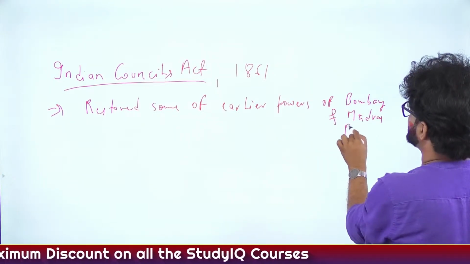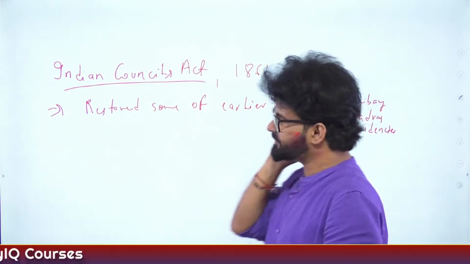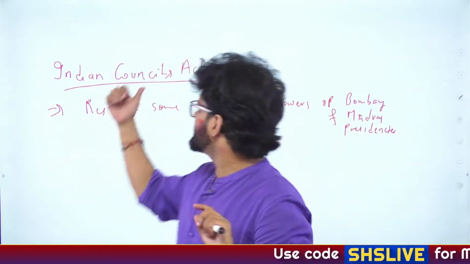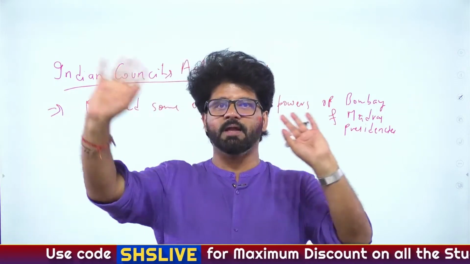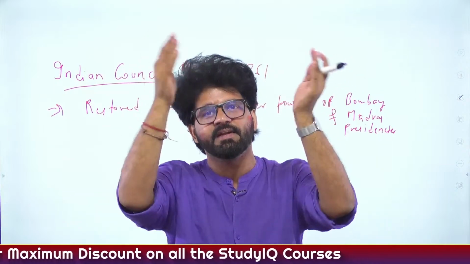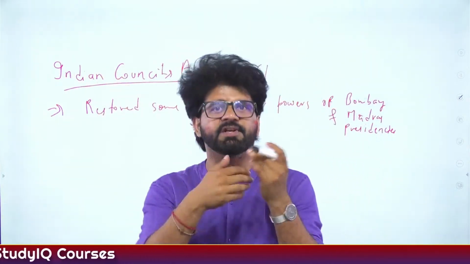So decentralization. You are seeing elements of decentralization. Centralization is decreasing, decentralization is increasing. They can give you this point when they are explaining the Indian Council Act 1861, that via the Indian Council Act, centralization increased. You will be saying false, sir. Not centralization increased, centralization decreased. Decentralization increased. Earlier powers of Bombay and Madras presidencies were restored.